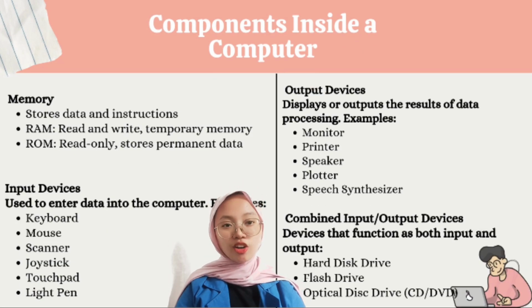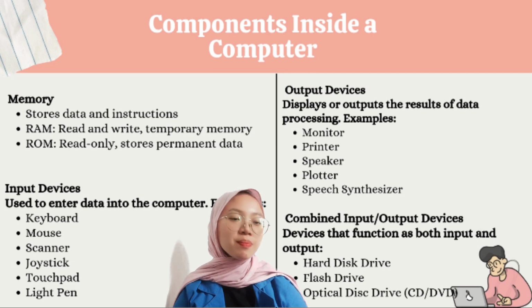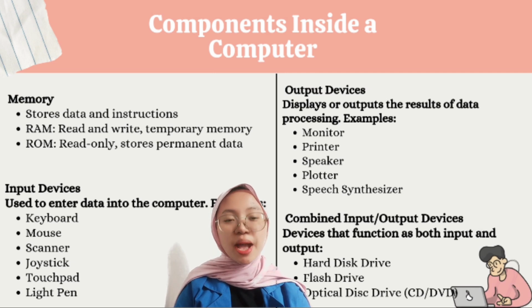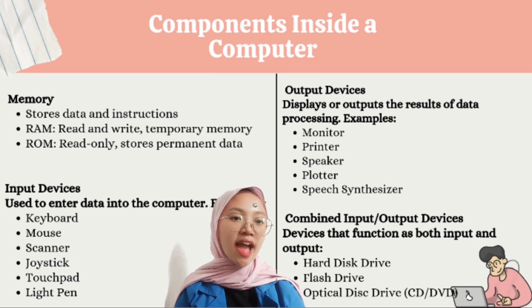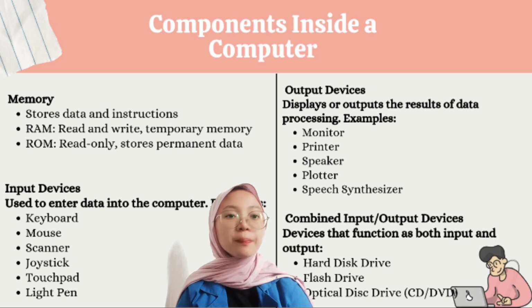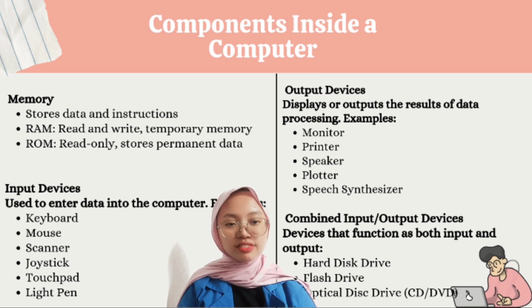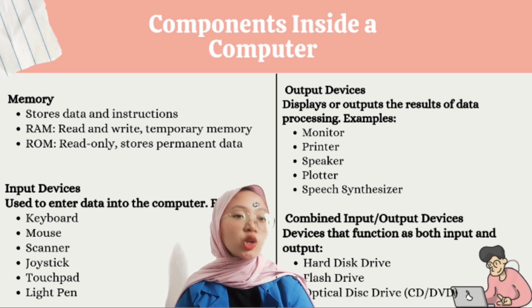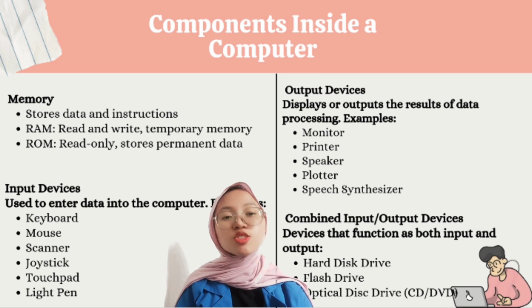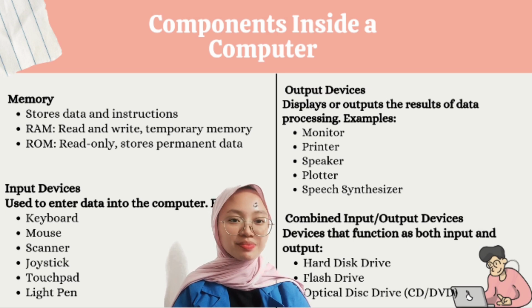This is a continuation of the previous one, namely memory. Memory stores data and instructions. RAM can read and write; it is temporary memory. ROM, read only memory, stores permanent data. Input devices are used to enter data into the computer.